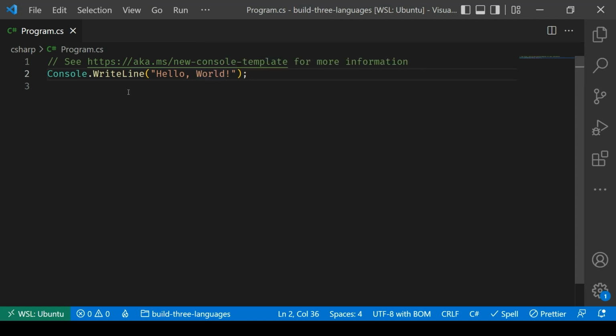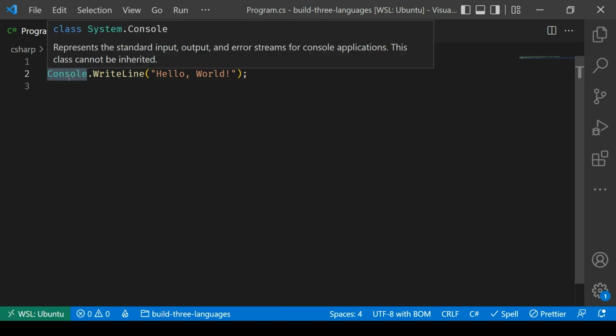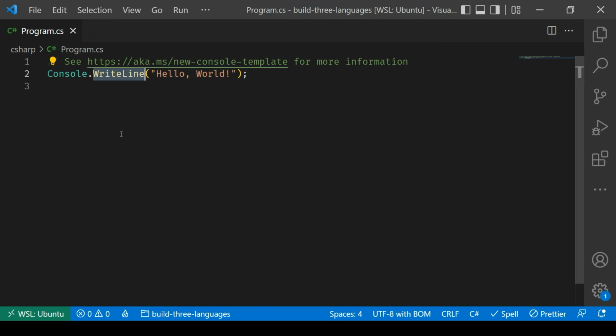Now you're going to notice a couple of very big differences between this and Python. That we don't have print, we don't have input. Instead, you're going to notice that we've got this thing called Console, and we've got this thing called WriteLine. So let's try to break this down a little bit. WriteLine here is going to write out a line of text. And that line of text that it's going to write out is the information that we pass into the parentheses there. And in this case, that's going to be Hello World. So that WriteLine makes sense.